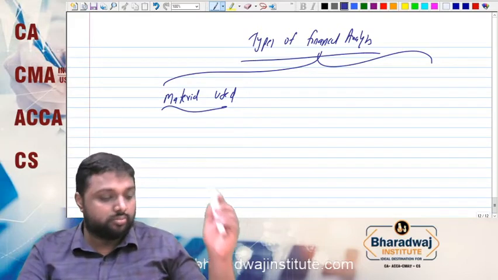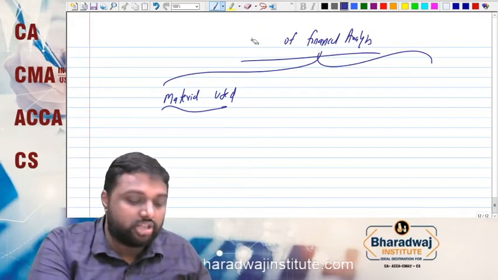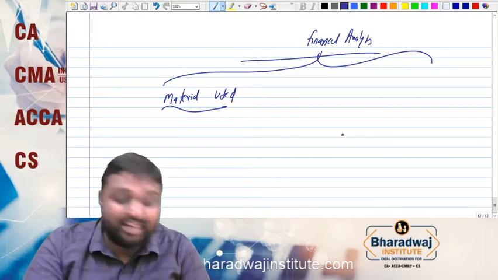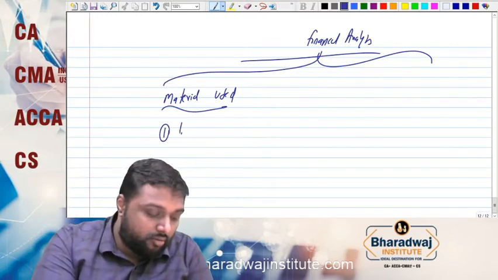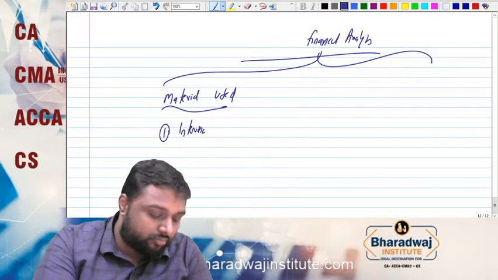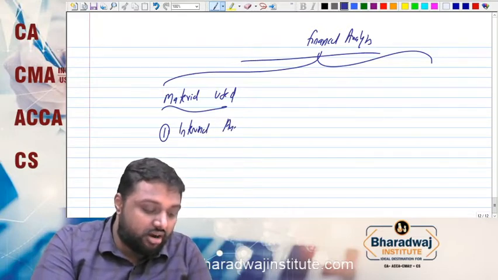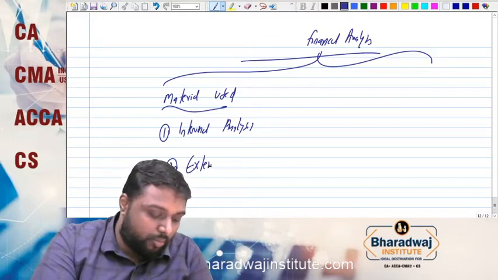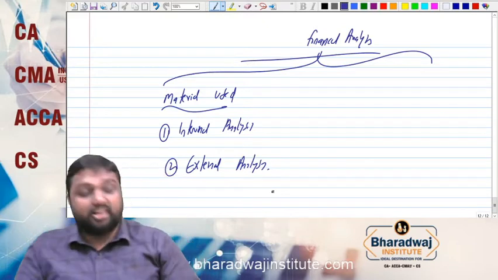Financial analysis can be typed in two ways. One is on the basis of material used. We can call it internal analysis, and just opposite to that, external analysis.